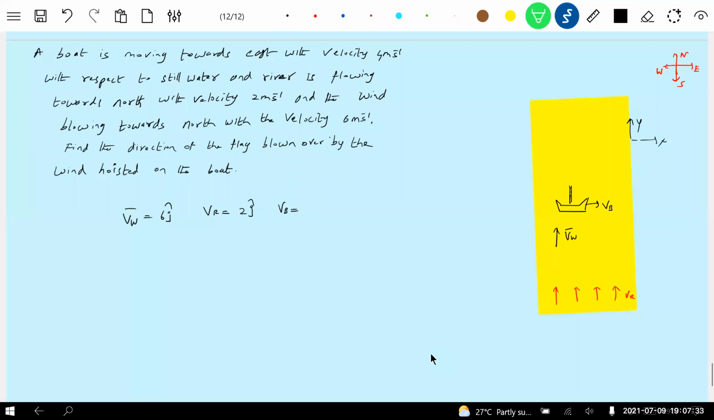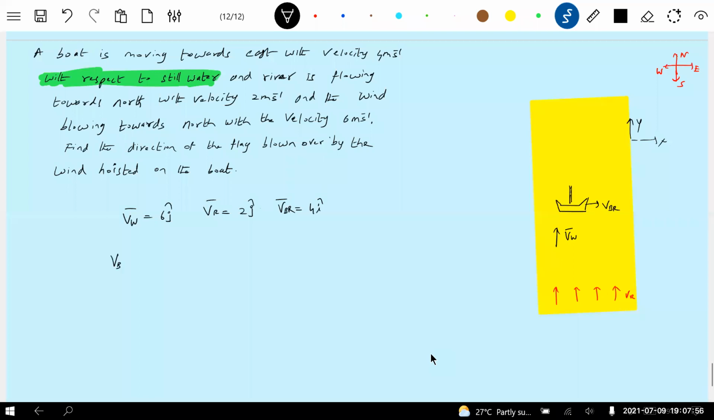I want to ask this question once to students. With respect to still water means what? With respect to VBR only, yes, VBR only it is. This is 4I cap. Now, I think everyone can write. Let's get into our relative velocity.